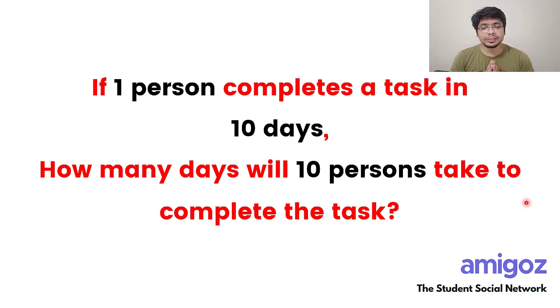Please read the sentence. If one person completes a task in 10 days, how many days will it take for 10 persons to complete the same task? The answer is 1, because there are 10 people working on the same problem, trying to complete the same task. So obviously all of them will be able to complete the task in 1/10 of the time. This is the basis of big data. This is how Hadoop works.